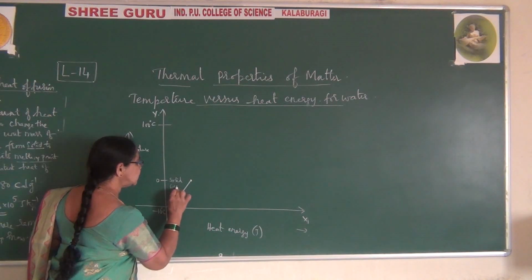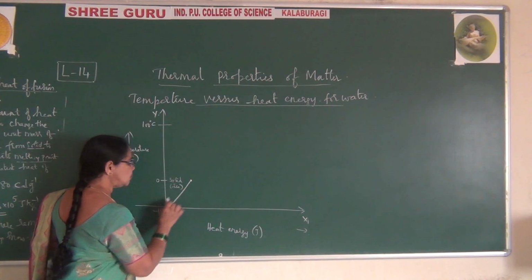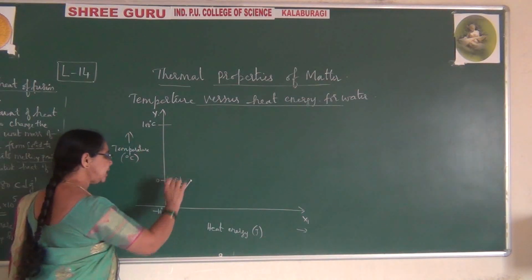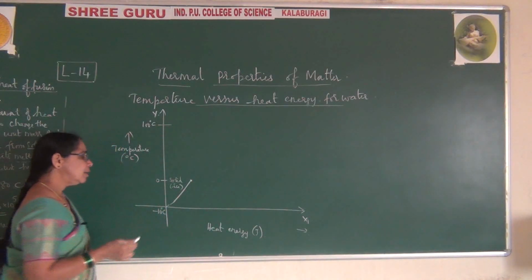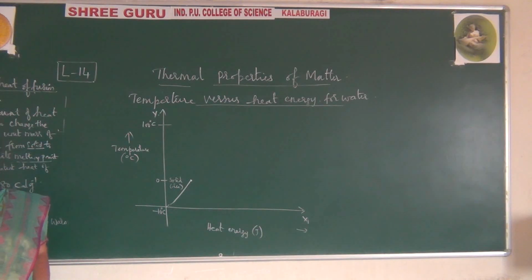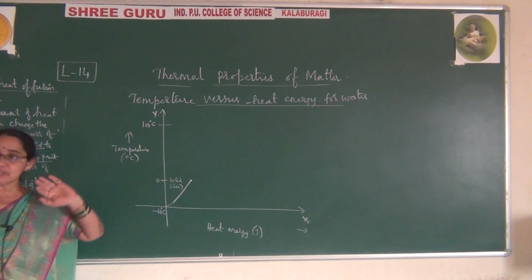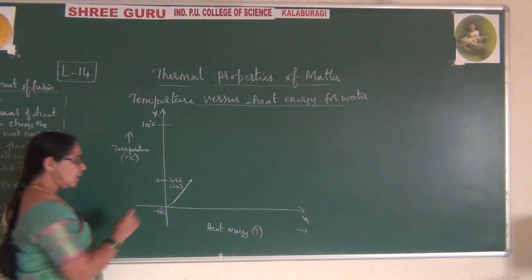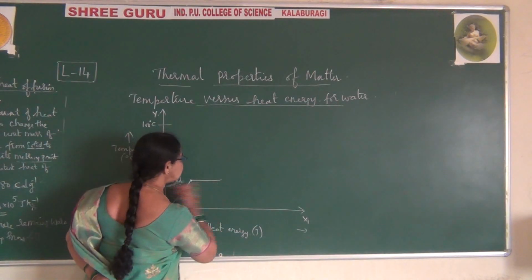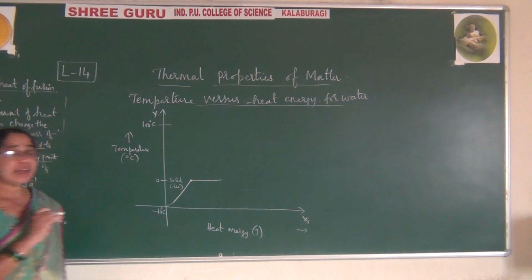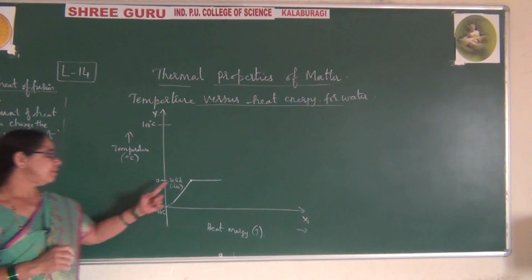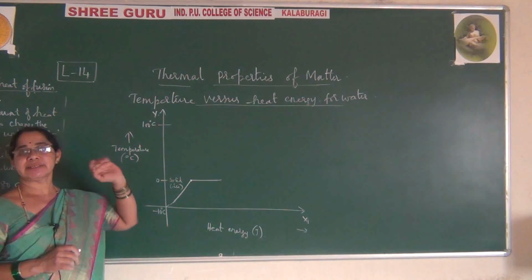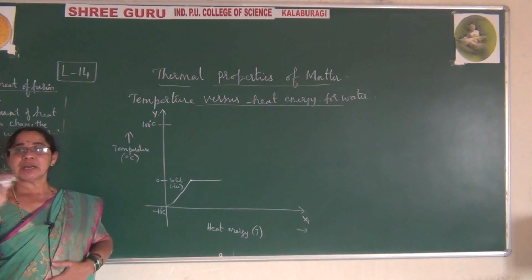This is ice. This ice is at this position. Now we have increased the temperature from minus 10 degrees centigrade to 0. Up to here it was solid, nothing but ice. Once it reaches here, the state changes. When we say change of state, it will be only a line parallel to the x-axis, where the temperature remains constant while heat energy is added.